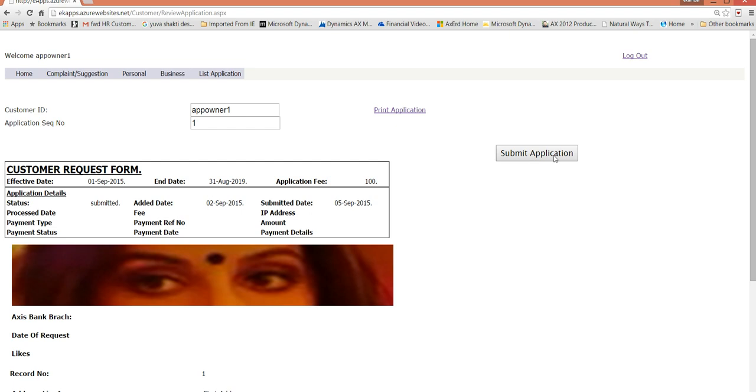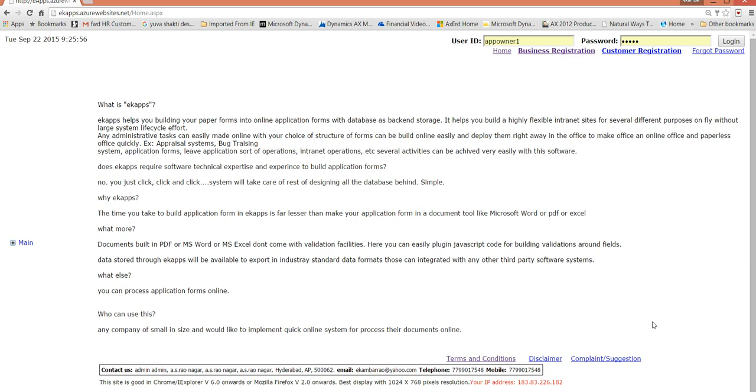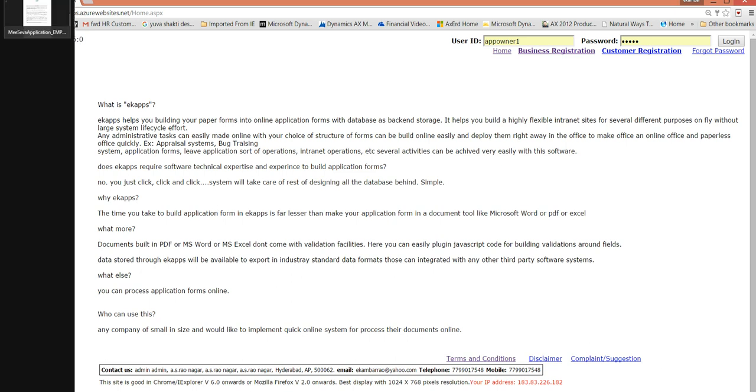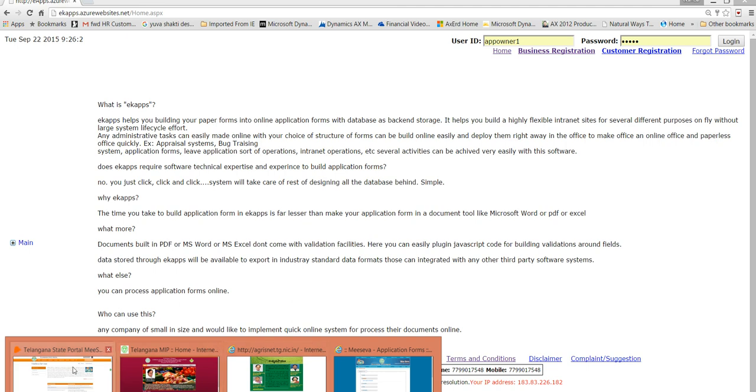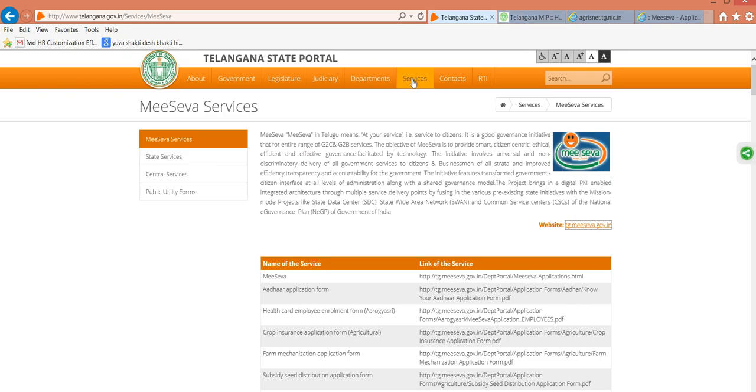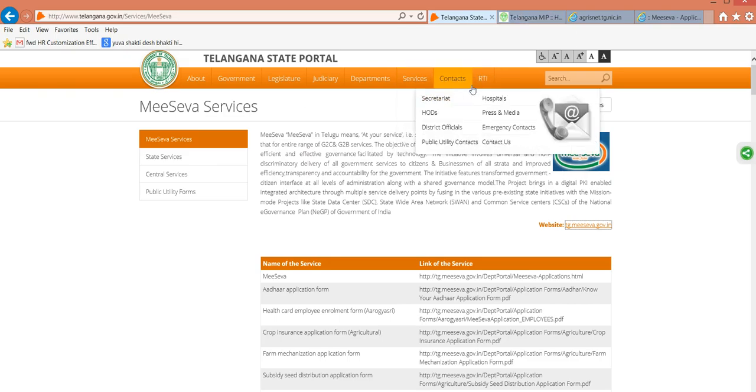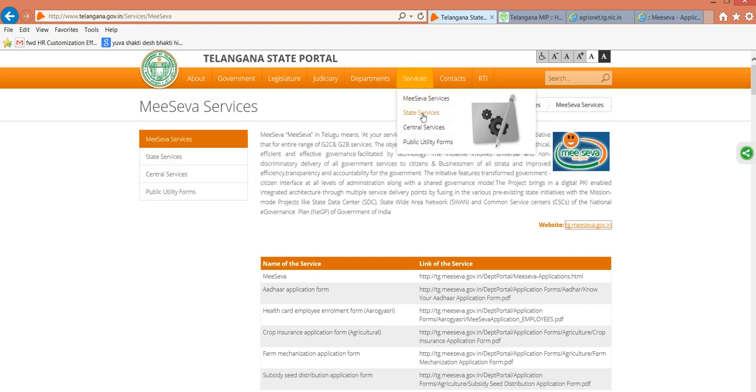This is what I am offering. We can submit the application from here. The customer can submit his application online, and then the process can start. So this is what it is in brief, in about 20 minutes of time. All the applications and complex processes that we have been struggling to make online and provide better services for can now be done.